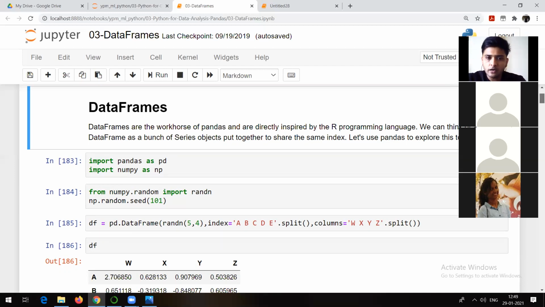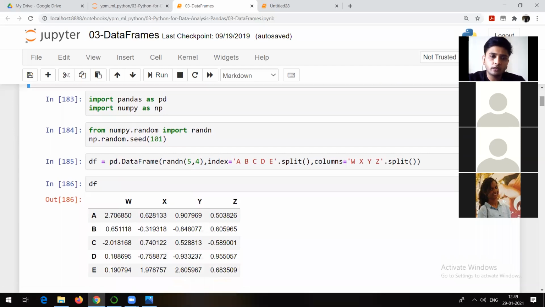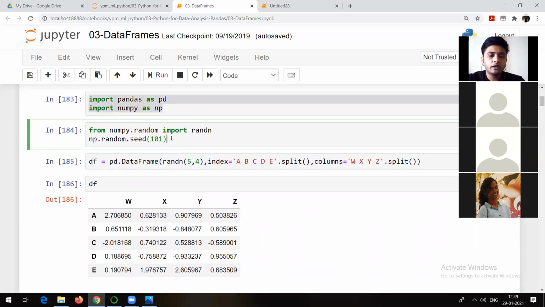Now let us try to understand data frames. For that, yes, pandas and numpy are already imported. Let me create, let me generate the names. Let me generate some random numbers. I hope you people understand this one also. It is not compulsory that you should also run the command like this. I hope you are getting whatever is going on here.